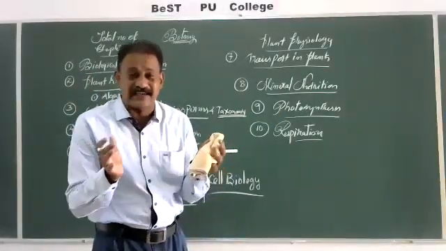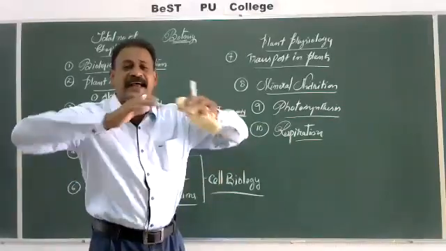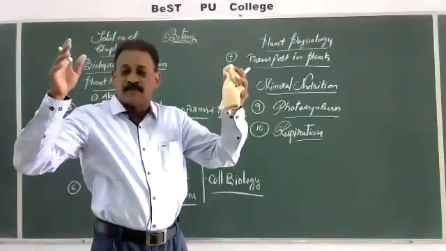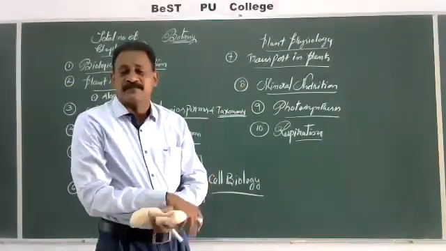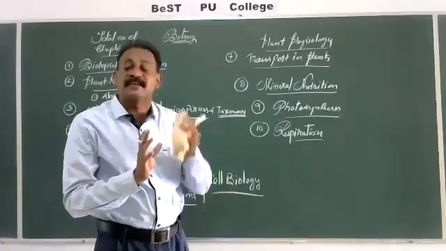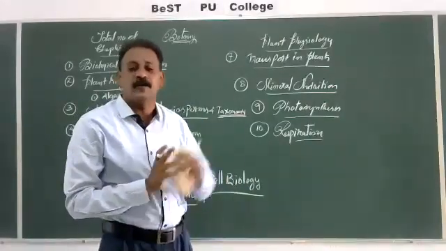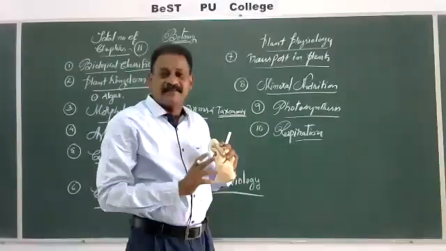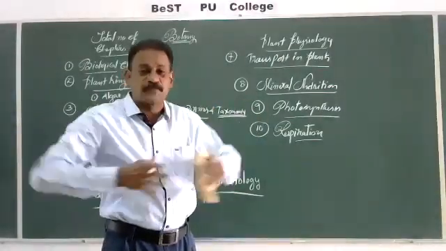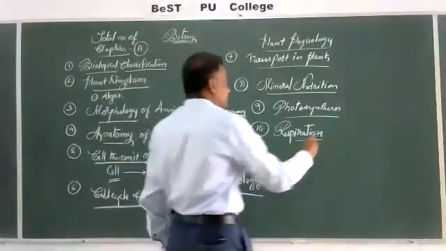So raw materials are taken and arranged to construct a house, a building, a beautiful museum, some palace. Here also, by taking raw materials like carbon dioxide, water molecule, chlorophyll, and light, we are able to construct a complex substance called glucose. This process is called anabolism.